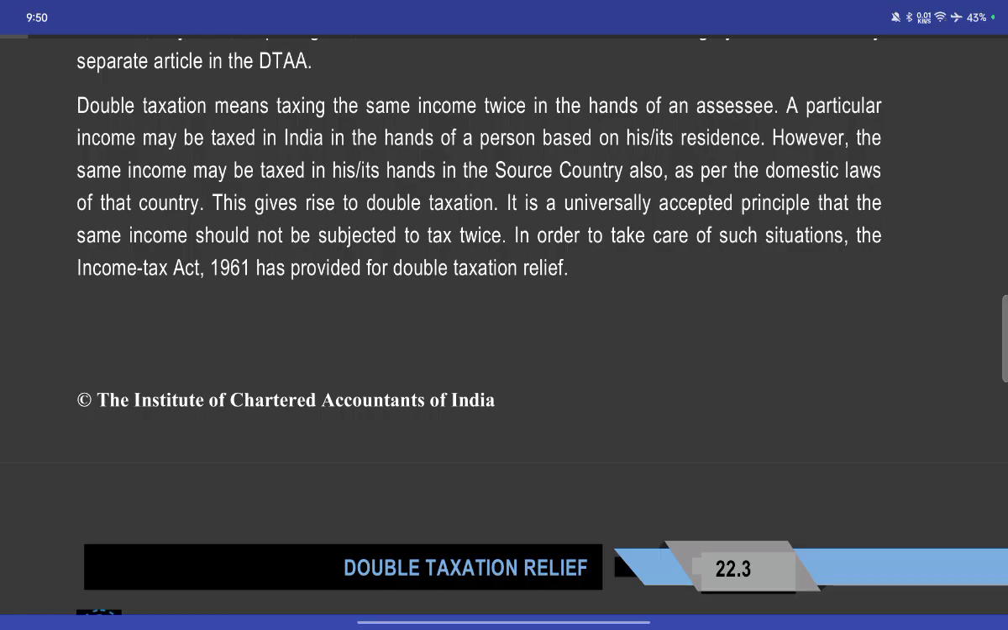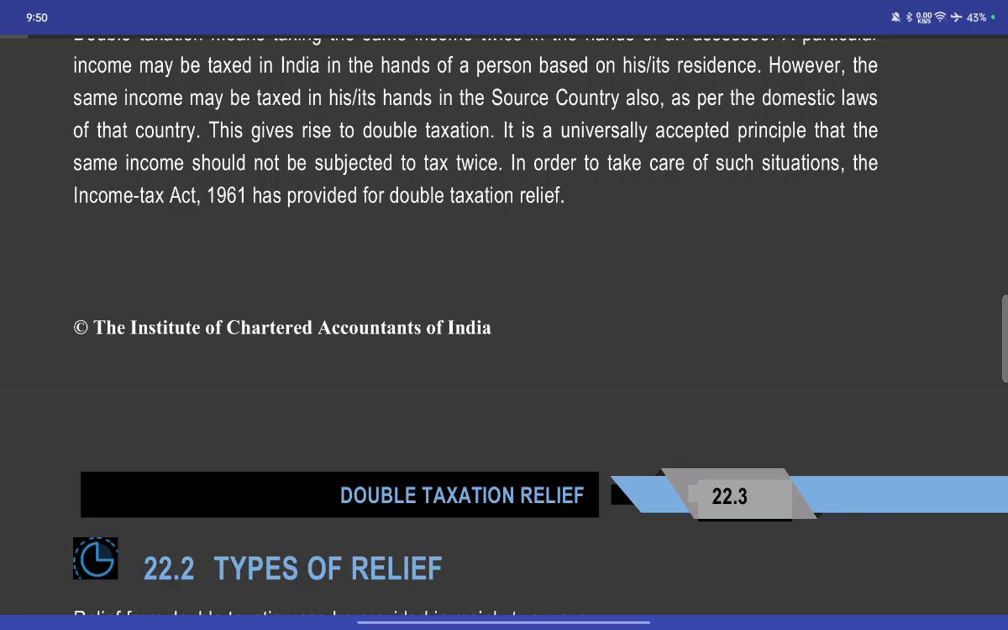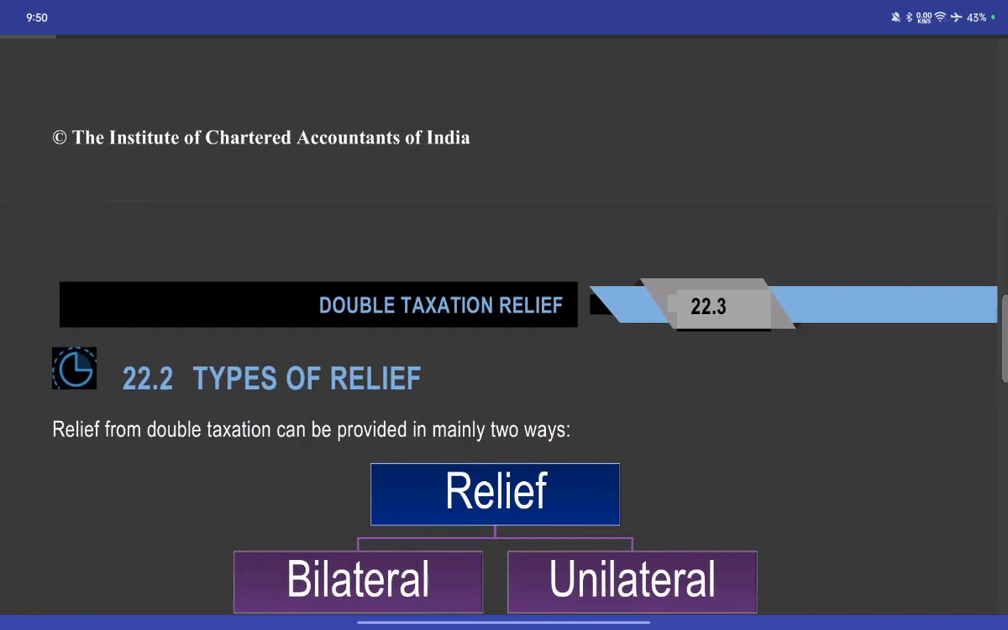Double taxation means taxation of the same income twice in the hands of the assessee. A particular income can be taxed in India in the hands of a person based on his residence. However, the same income may be taxed in his hands in the source country also, which gives rise to double taxation. The universally accepted principle is that the same income should not be subject to tax twice. In order to take care of this situation, the Income Tax Act 1961 provides double taxation relief.